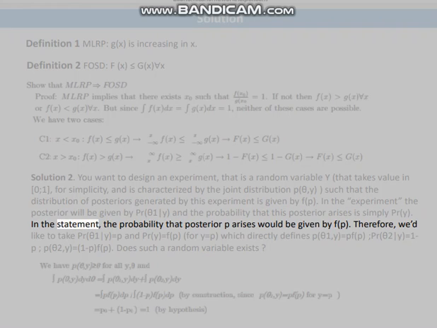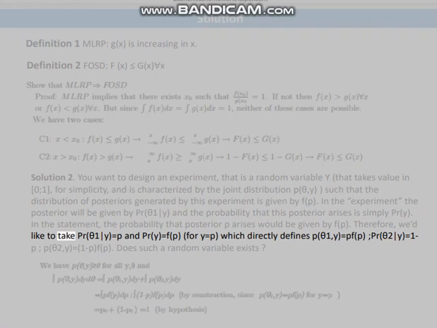In the statement, the probability that posterior p arises would be given by f(p). Therefore, we'd like to take Pr(θ = 1 | y) equals p and Pr(y) equals f(p) for y equals p, which directly defines Pr(θ = 1, y) equals p f(p), and Pr(θ = 2, y) equals (1 − p) f(p).